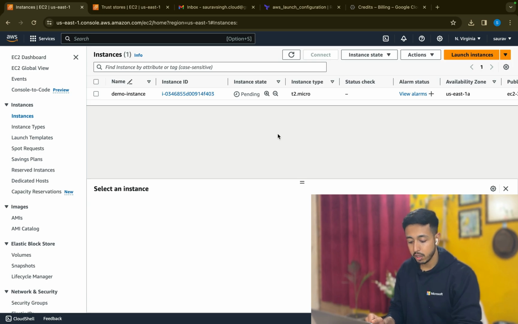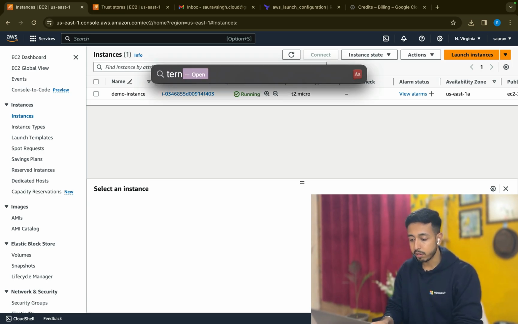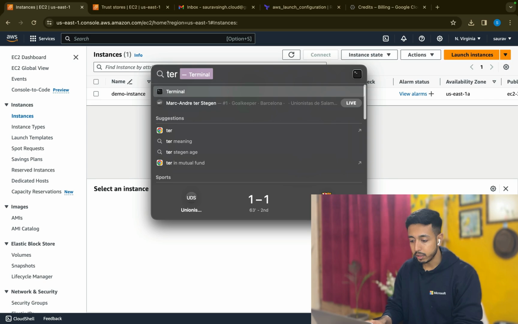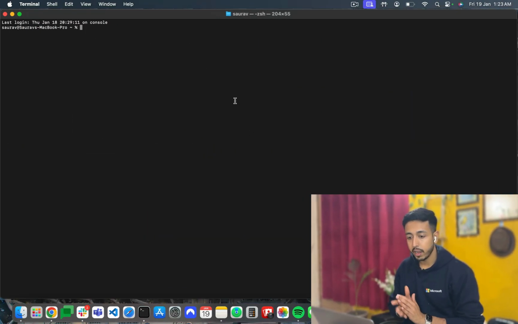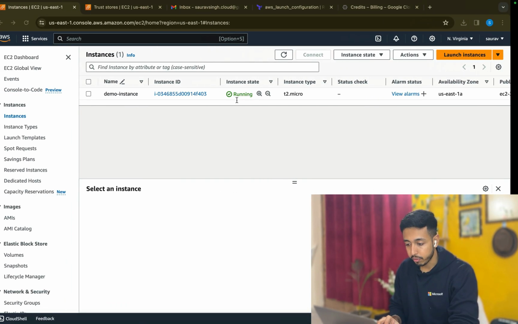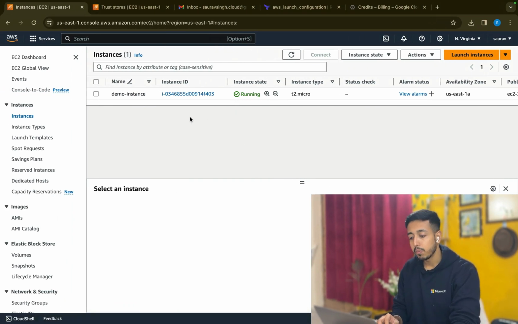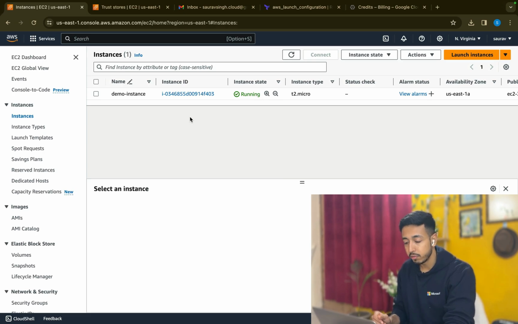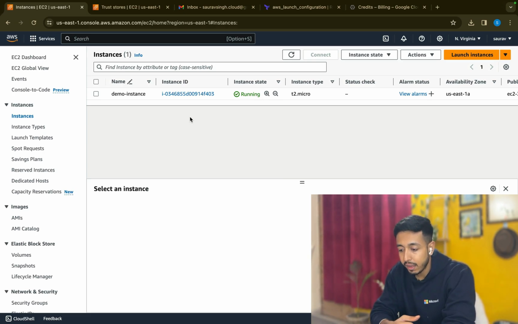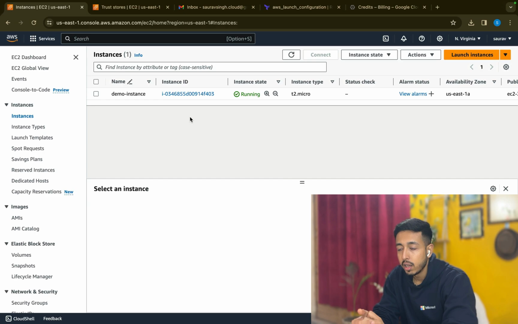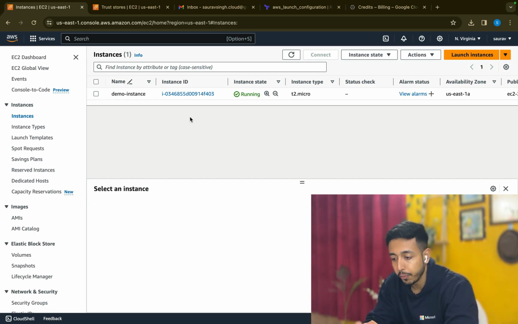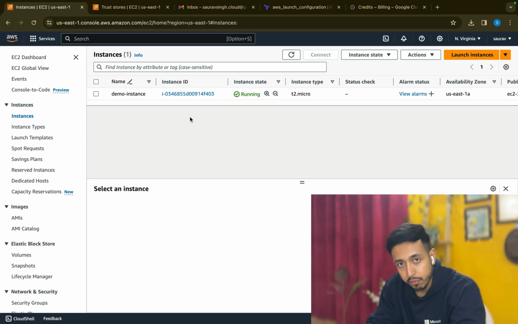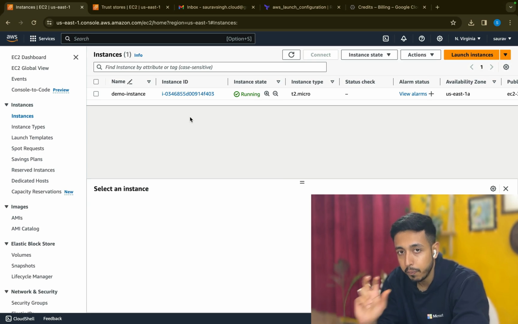Suppose I'm on a Mac, so I have this terminal. I can straight away open this terminal and connect via the terminal. But suppose you are on a Windows laptop. From a Windows laptop, you can download Git Bash. That's my personal favorite that I used to use. Git Bash is a third-party software which creates a terminal in Windows too. Or you can download VS Code, and in VS Code also there is a Bash.